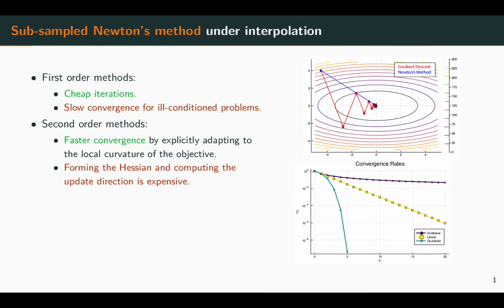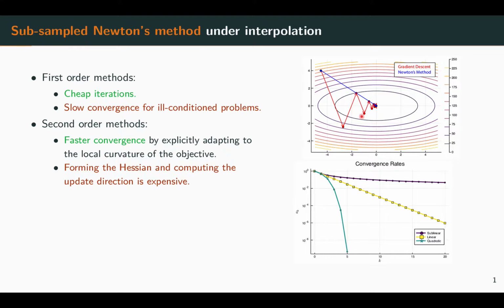In optimization for machine learning, first-order methods are popular for their cheap iterations, but they can suffer from slow convergence on ill-conditioned problems. On the other hand, second-order methods converge faster by explicitly adapting to the local curvature of the objective. On a quadratic function, Newton's method converges in just one iteration, whereas gradient descent takes a zigzagging path.